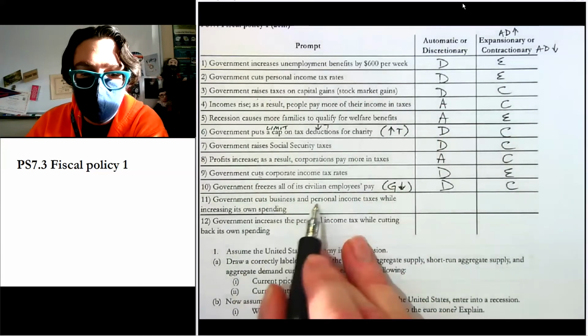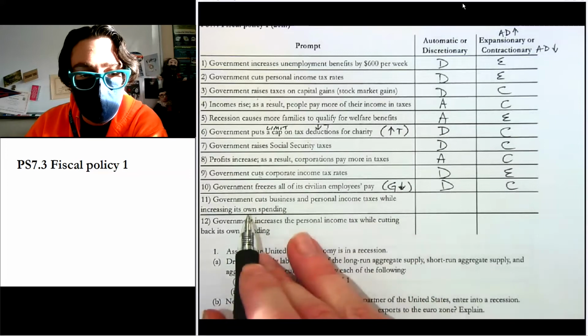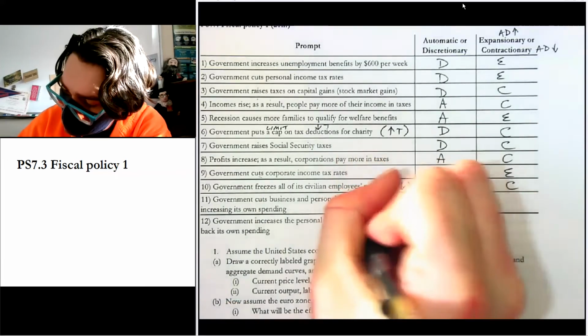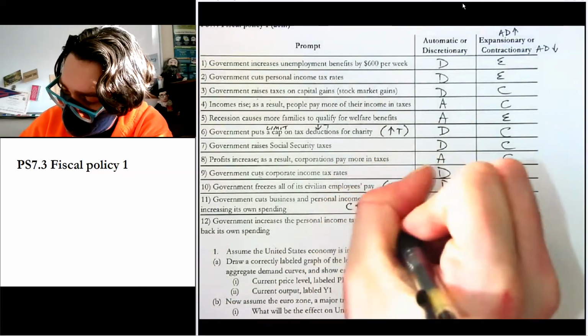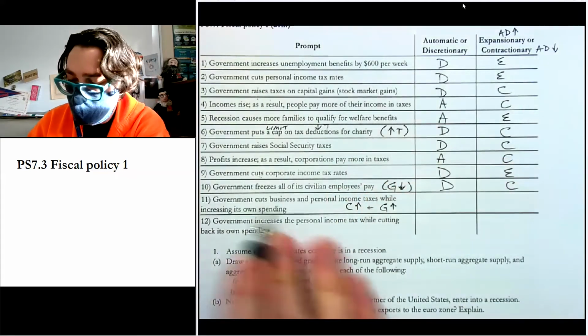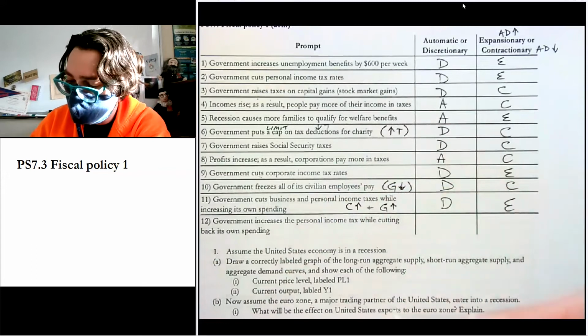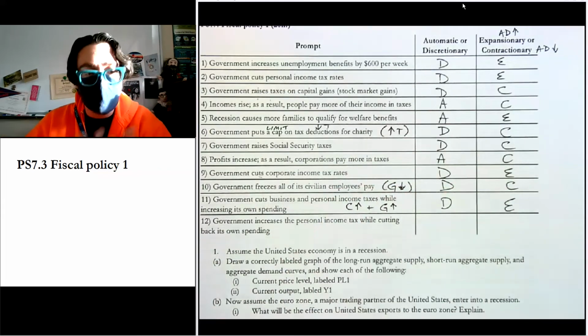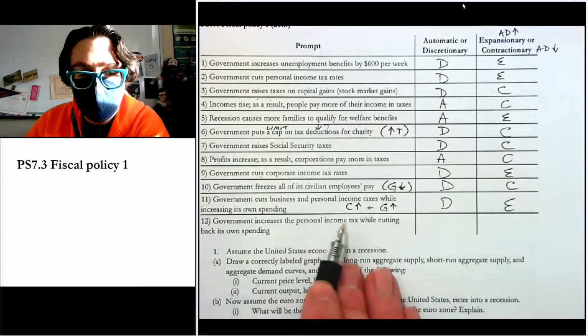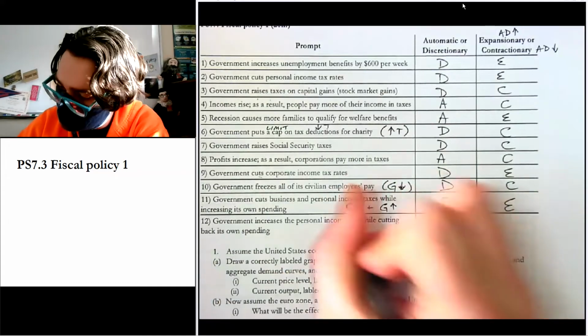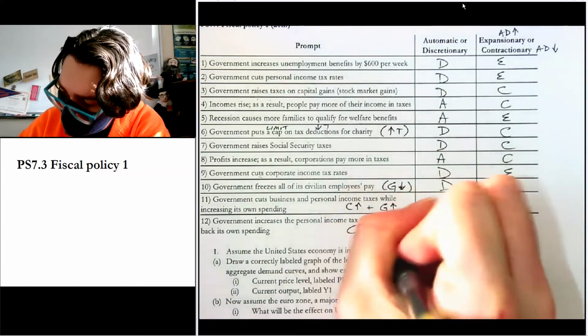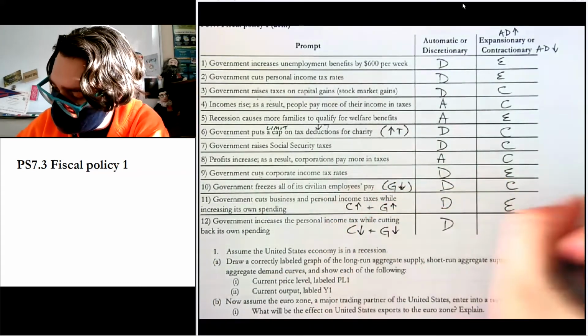Government cuts business and personal income taxes while increasing its own spending. So this would be consumption going up and government spending going up. Both of those are discretionary and expansionary, discretionary because they're changing the policies, right? Government increases taxes while cutting back its own spending. So this one is the reverse, and that's discretionary, contractionary.